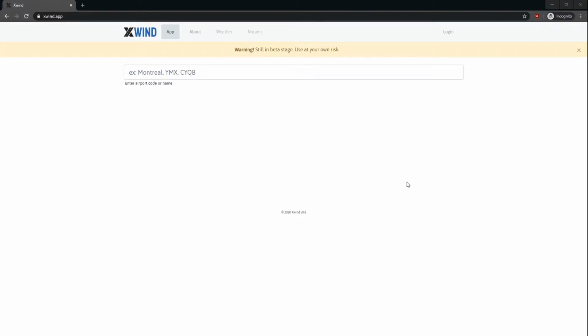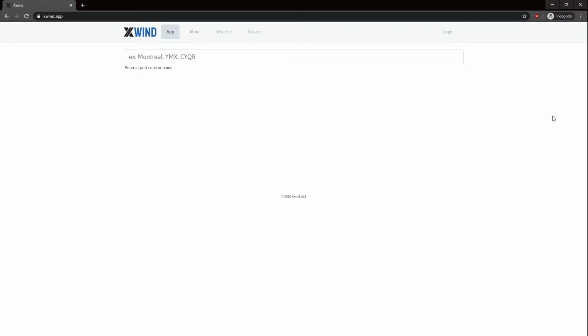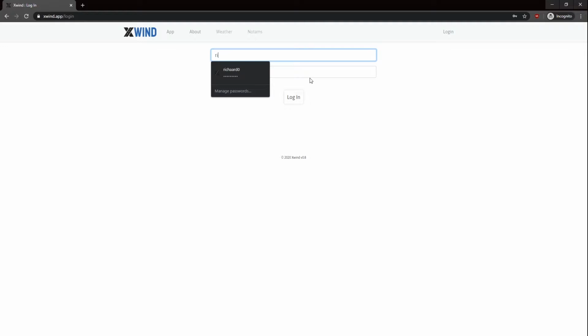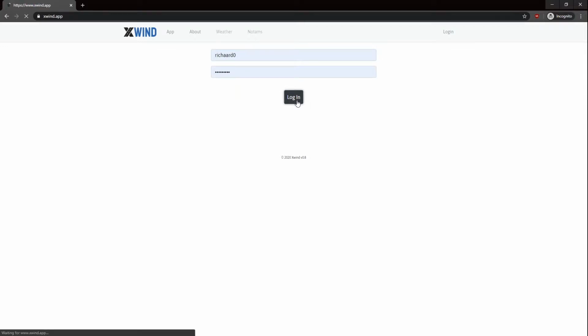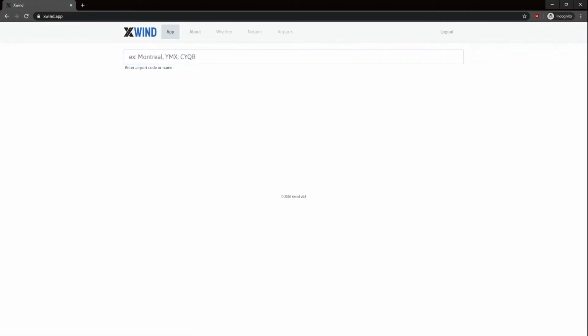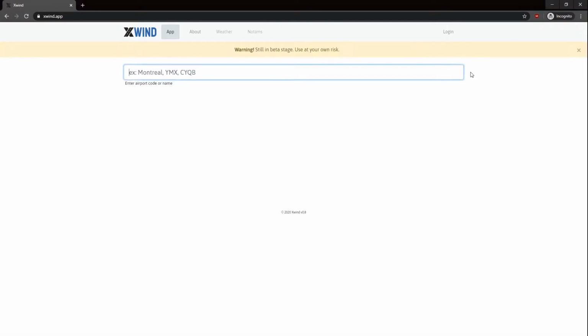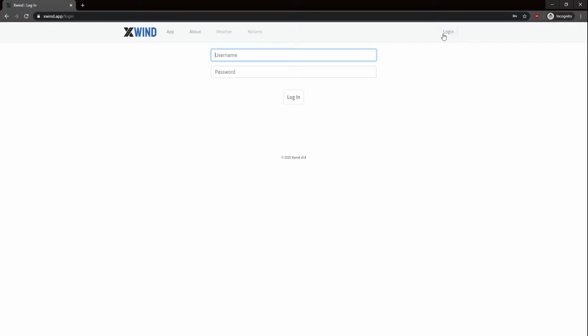So for the website itself, you'll see that it's a very simple interface, but I want it to still look somewhat modern. There's a dismissible warning here that says it's still in the beta stage, so I'm just going to dismiss it. You can also get rid of it by logging into the website. So I'm going to do this right now, and it was already saved. Here I am, I'm logged in. I'm going to log out, but there's no option to register anywhere.